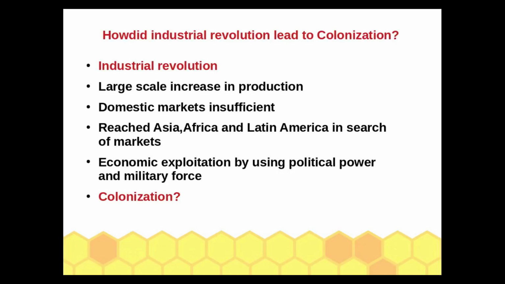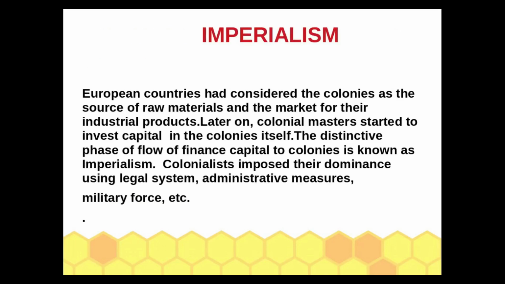How did the Industrial Revolution lead to colonization? The Industrial Revolution led to a large-scale increase in production, and this made domestic markets insufficient. So, the European nations reached Asia, Africa, and Latin America in search of markets. They economically exploited them by using political power and military force. That led to colonization.